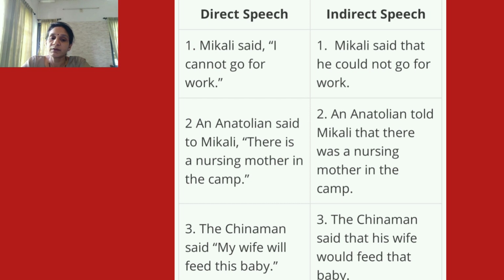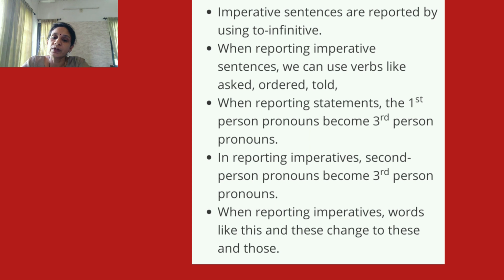Clear? Then what are the changes? The Chinaman said that his wife will changed into would. Then feed this baby, this changed into that. Then imperative sentences are reported by using to-infinitive.